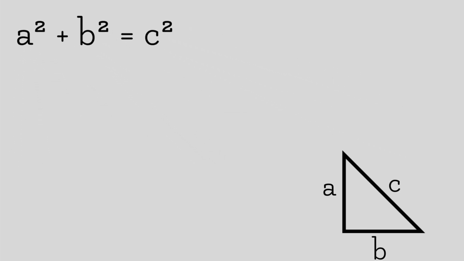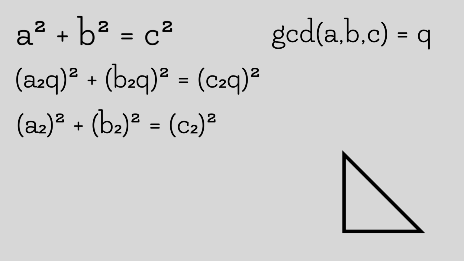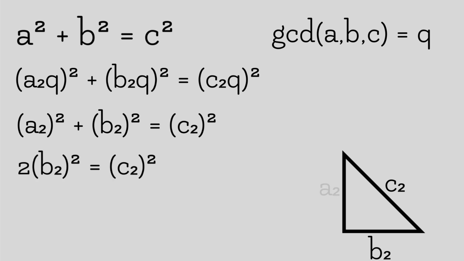a² + b² = c². If there is a common factor to a, b and c, we'll divide it out and produce a similar triangle which cannot be reduced further in the integers. We're going to relabel this triangle as a2, b2 and c2. We're going to look at a triangle which is isosceles. In other words, lengths a2 and b2 are the same number. That gives us that c2² is equal to 2b2².